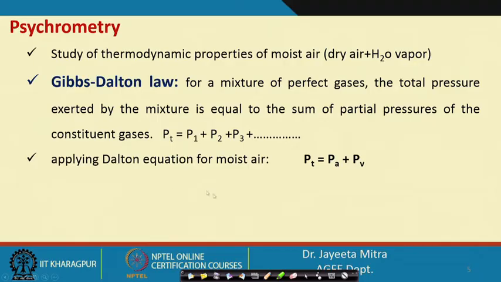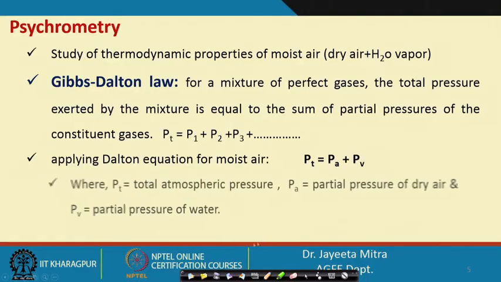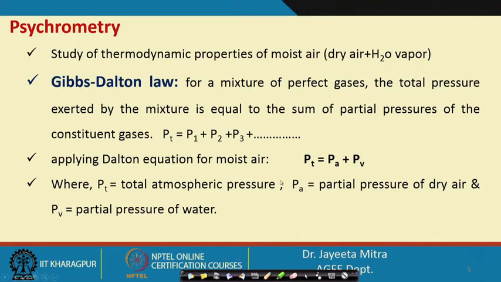Applying this equation, we can say that the total pressure of the atmospheric air is equal to the pressure of the moisture, that is the water vapor in it, plus the pressure of the air. So, Pt is the total atmospheric pressure, Pa is the pressure of the dry air, and Pv is the partial pressure of the water or H2O vapor present in the dry air. Based on this and how it changes, the science of psychrometry has been developed for the thermodynamic properties of moist air.